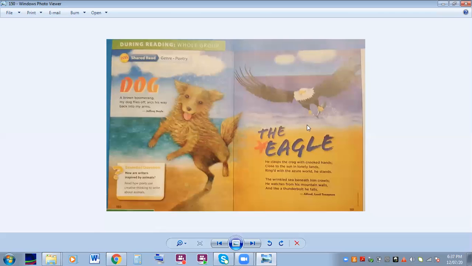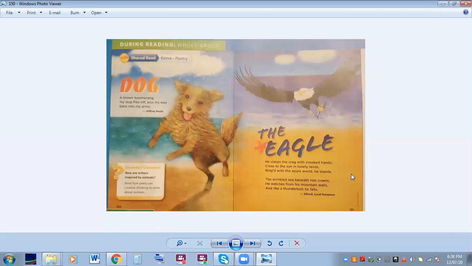Okay? The eagle. This is a picture of the eagle with outstretched arms, and he's holding a crag in his claw. This is a fish. It's called a crag. All right, the eagle. He clasped the crag with crooked hands, close to the sun in lonely lands. Ringed with the azure world he stands. The wrinkled sea beneath him crawls. He watches from his mountain walls, and like a thunderbolt he falls.